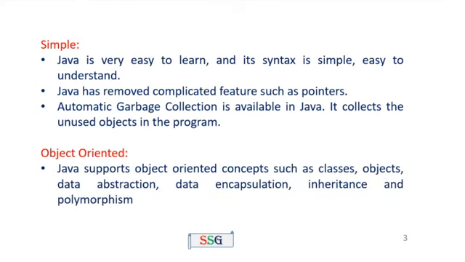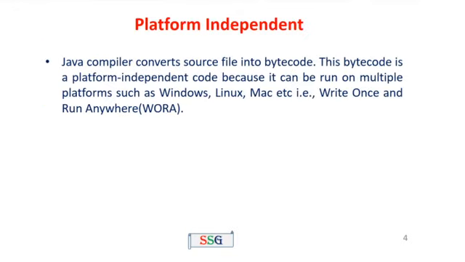The next feature is object oriented. Java supports object oriented concepts such as classes, objects, data abstraction, data encapsulation, inheritance, and polymorphism. Then the third one, platform independent. Java is a platform independent language.